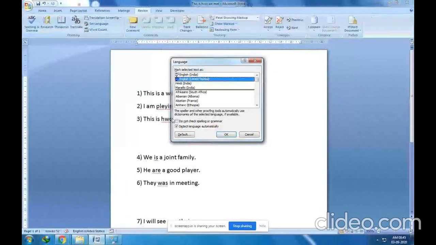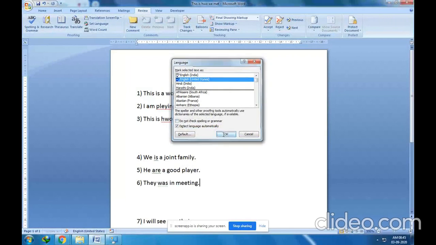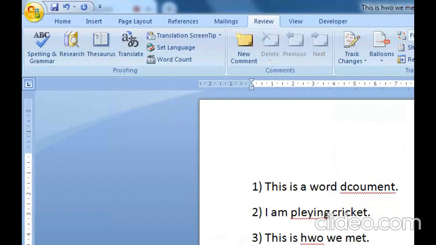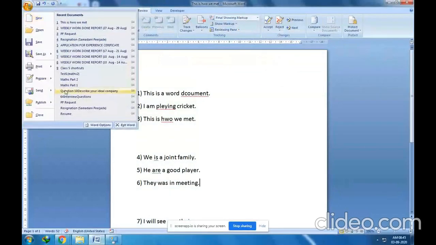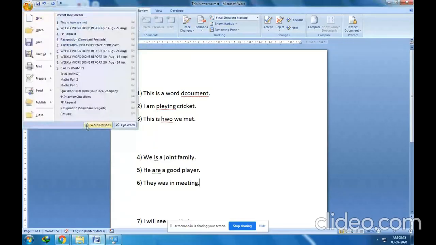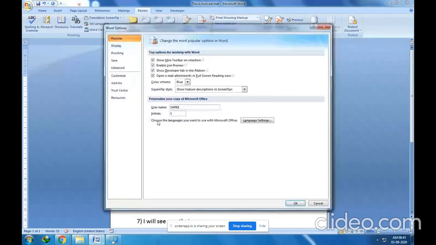Fine, you have to uncheck this. If it is checked, you have to uncheck. So I have unchecked this. Click on OK button, and after that go to the Office button. This is the Office button. See, this button is called Office button. Go to the Office button, go to the Word options, right, it is Word options over here. So click on Word options, and then finally go to the proofing group.